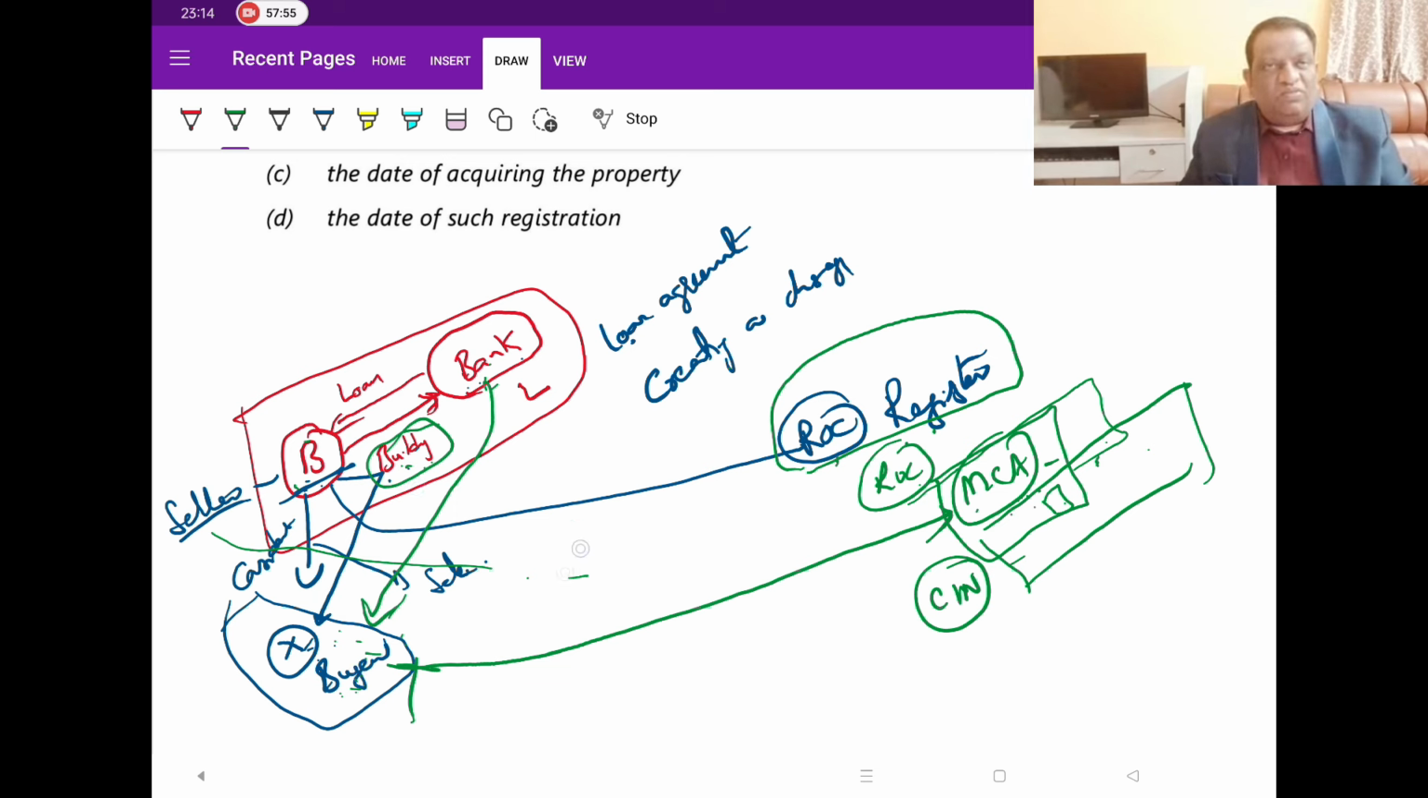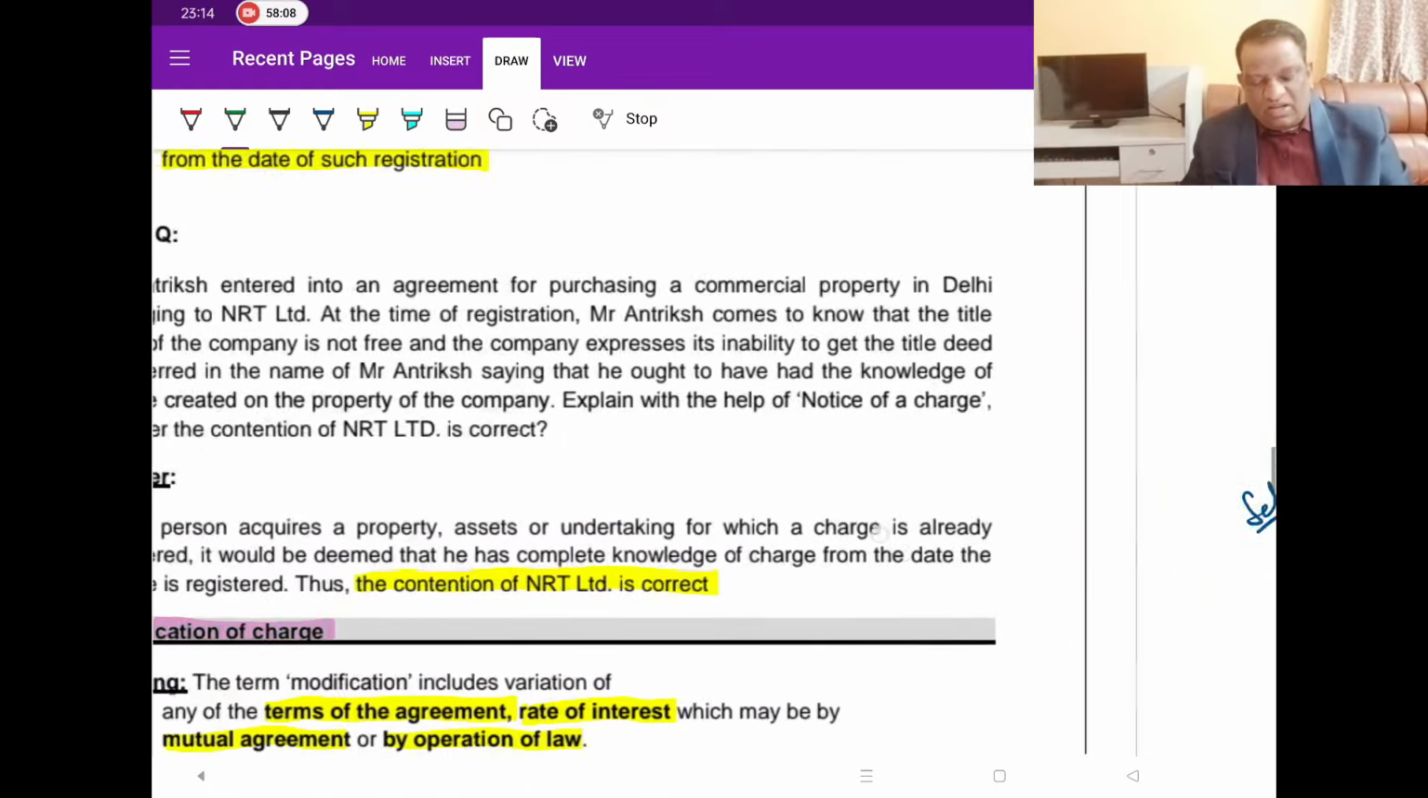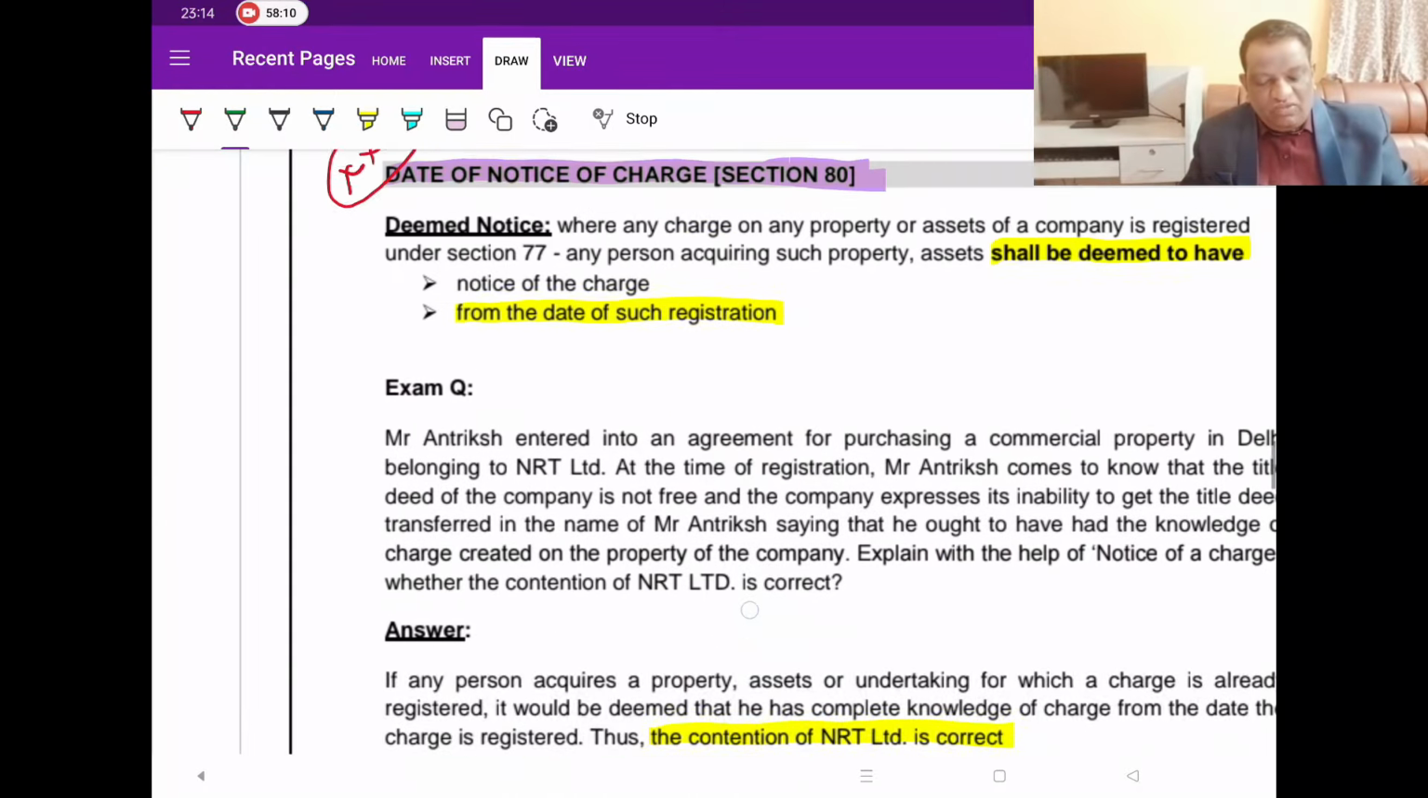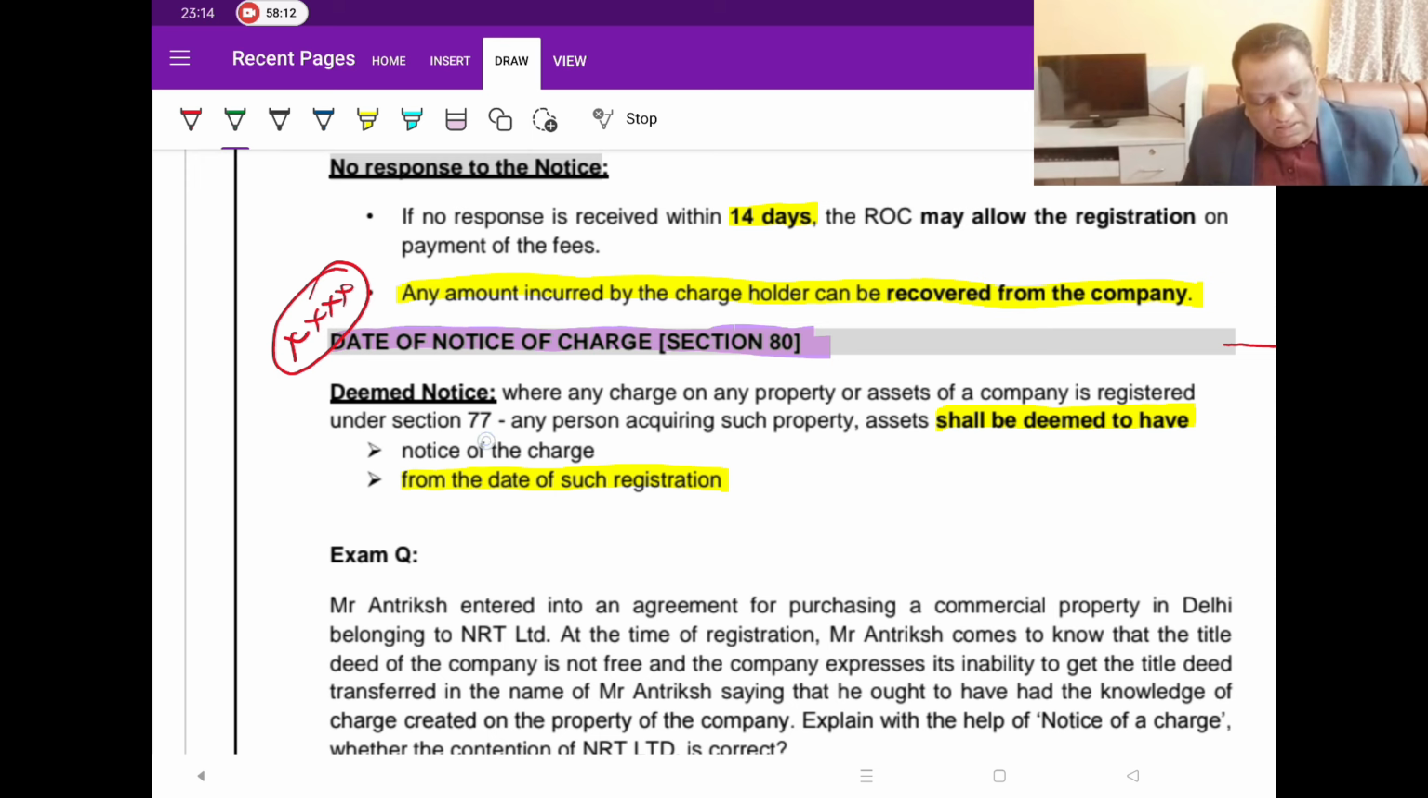He is not aware of all these legal documents. He thought the building is coming at a reasonable price. He bought it. But ignorance of law is no excuse. So that is where this concept of notice would come in. Coming back to this concept, what they are saying is, once any charge on any property is registered, then any person acquiring such property shall be deemed to have the notice of the charge.